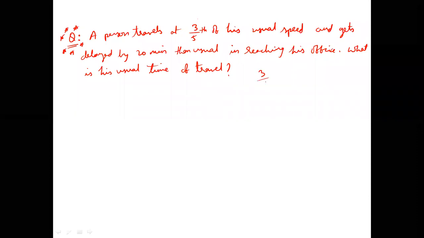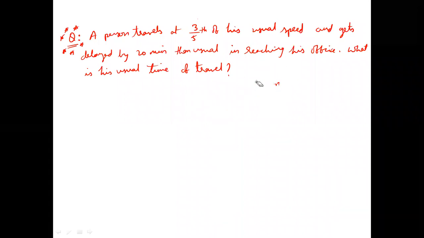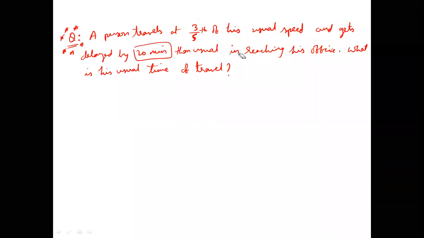3 by 5 is a fraction where the denominator is greater than the numerator. Whenever the denominator is greater, the value gets decreased. We will see that in percentages anyhow. So because 3/5 of the speed is used instead of his usual speed, he's getting delayed. Speed decreases, automatically time increases. And how much delay is coming in? 20. What is the usual time of travel?